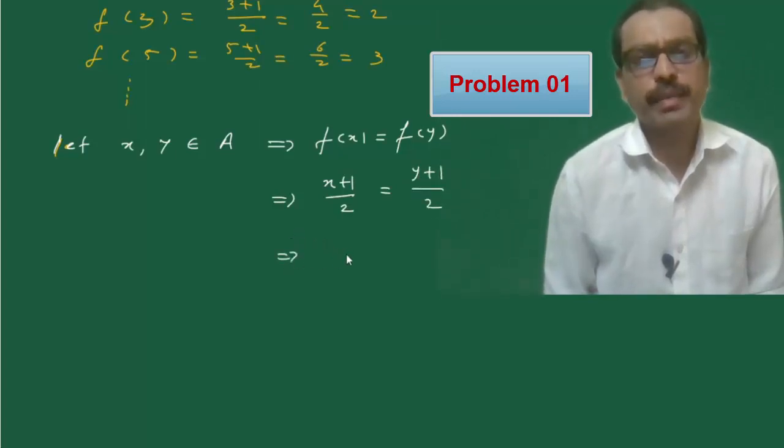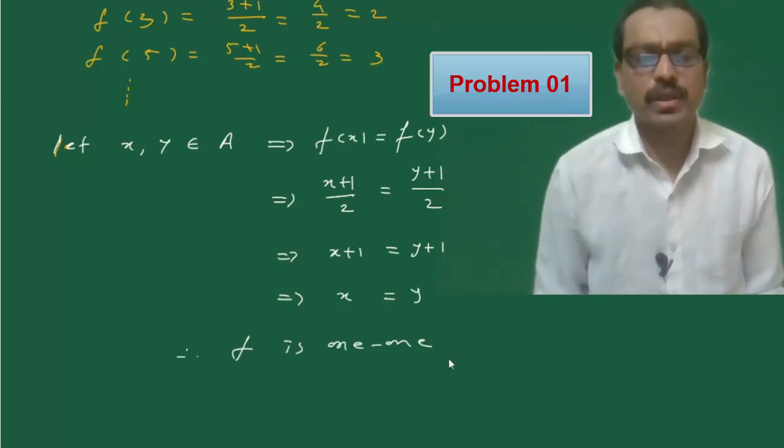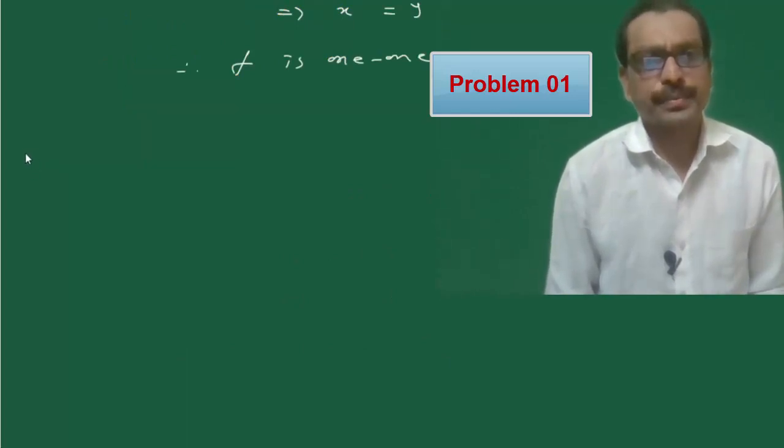Then this implies that x plus 1 is equal to y plus 1, which implies that x is equal to y. Then we say that the function f is one-to-one. Now for onto map, now we define for onto.